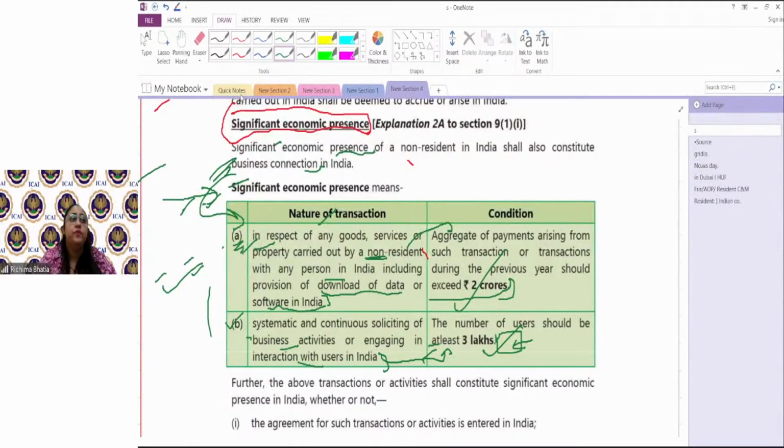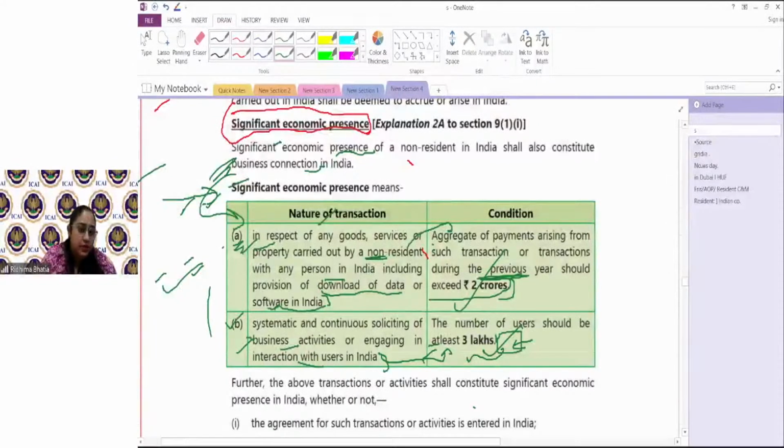And how is that defined? If it's about providing services, providing goods, providing software downloads, then the transaction value should be more than 2 crore in that previous year. Or if it's just a platform for engaging users, for interaction with users, for getting their data, then on that platform at least the number of users should be 3 lakhs.